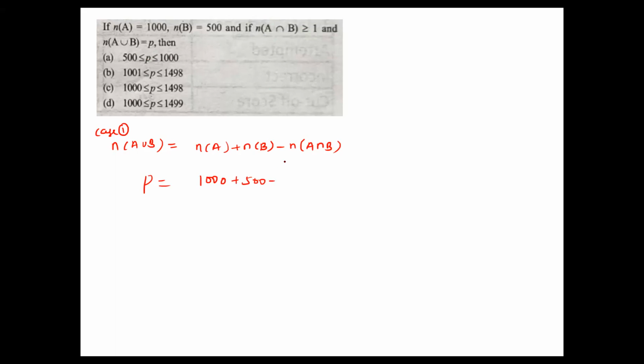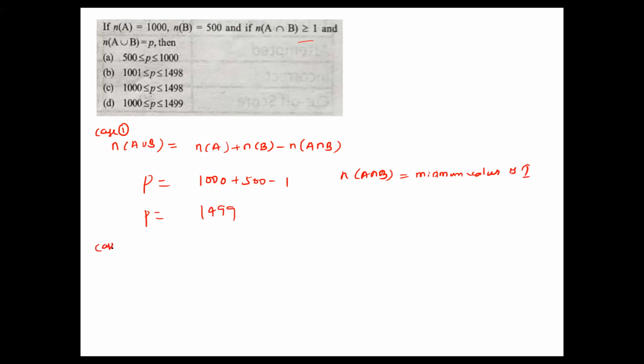The minimum value will be 1, because it is greater than or equal to 1, which means maybe 1, 2, 3 up to whatever. Now P equals 1000 plus 500, which is 1500, minus 1, which means 1499.